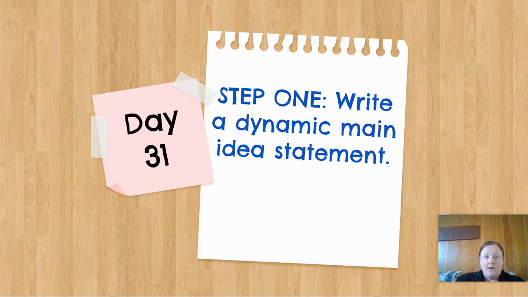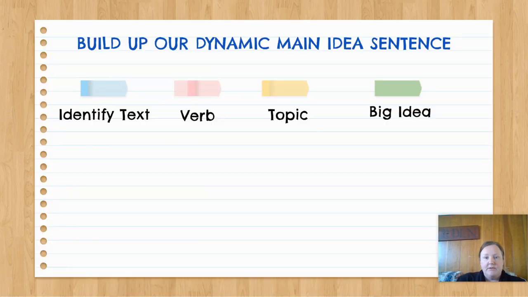So step one of completing our daily task is to write a dynamic main idea statement. We've been practicing using the acronym IVTB, in which we identify the type of text, we use a verb to talk about how or what the author is doing, the topic, and then the big idea or the main idea. So let's practice. Identify the text.